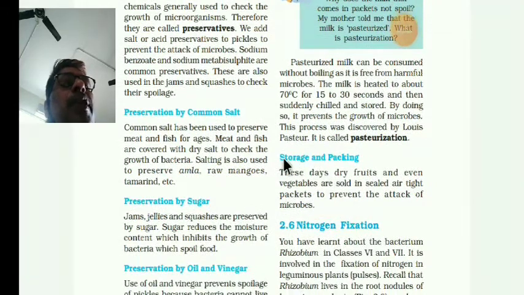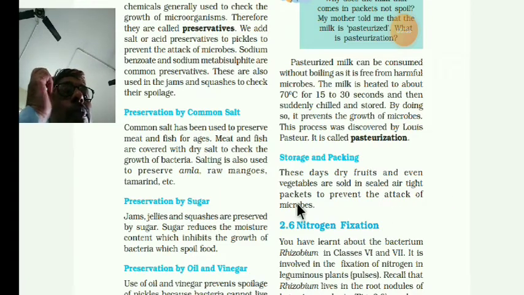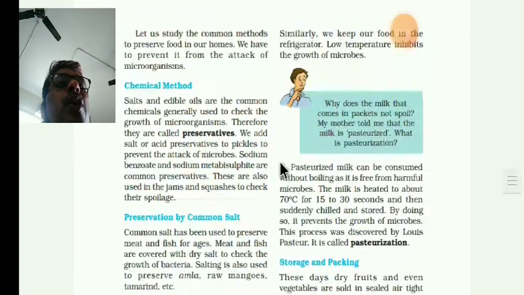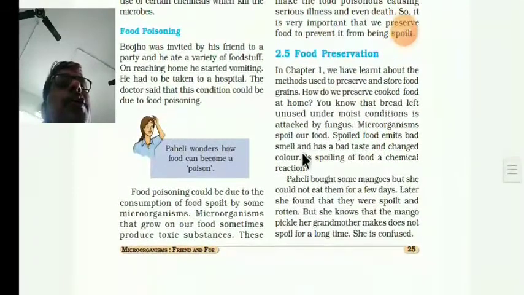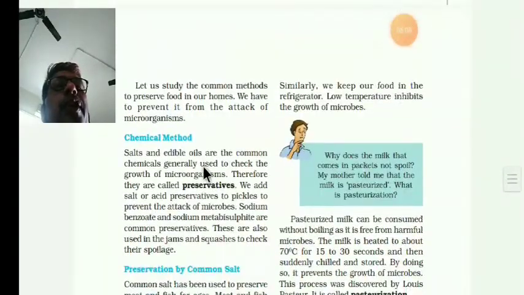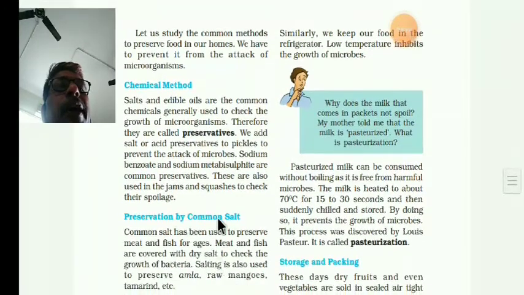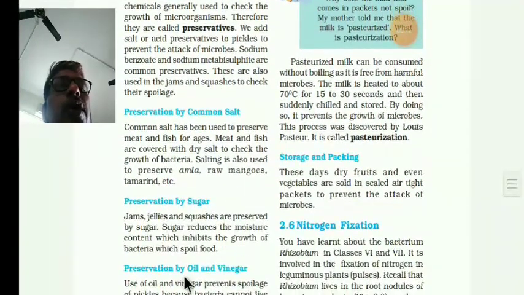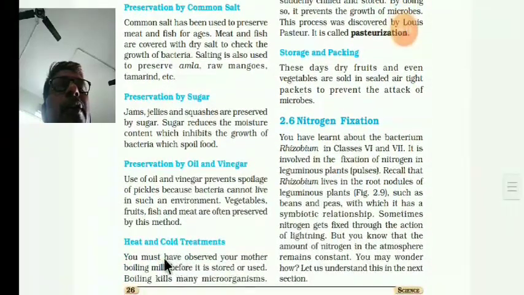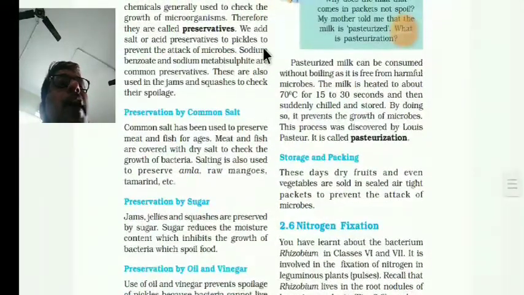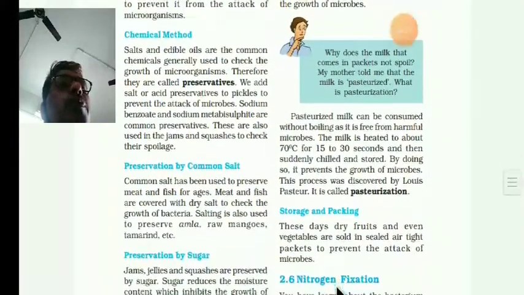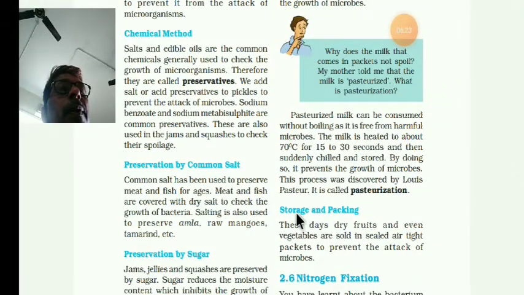Now next one is storage and packing. These days dry fruits and even vegetables are sold in sealed airtight packets to prevent the attacks of microbes. These are all food preservation. Food preservation includes the chemical method, preservation by common salt, by sugar, by oil and vinegar, heat and cold treatments, the pasteurization method, and storage and packing.